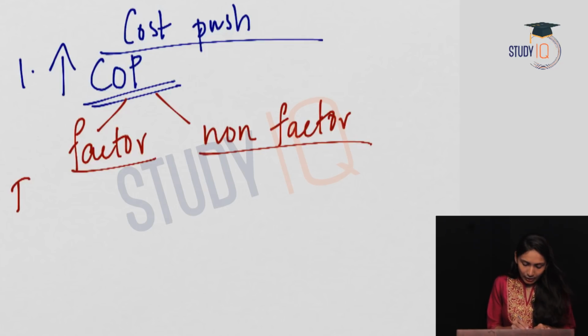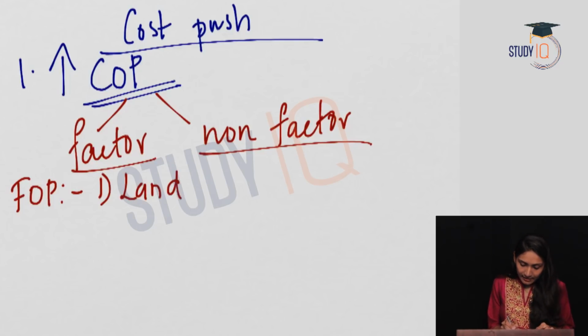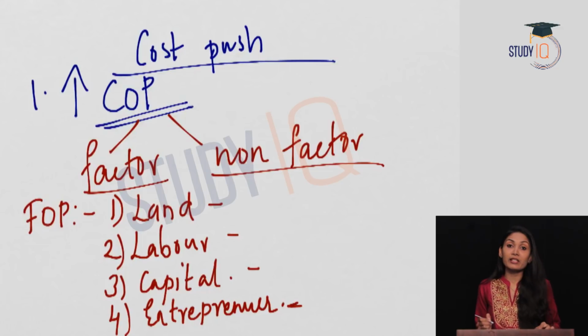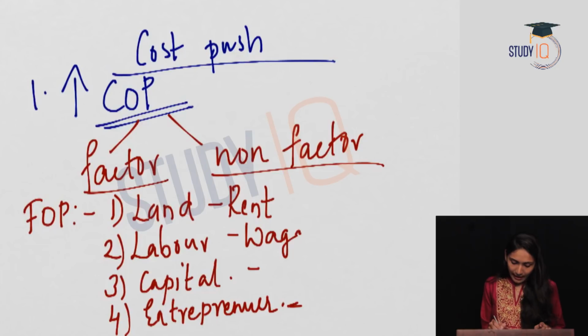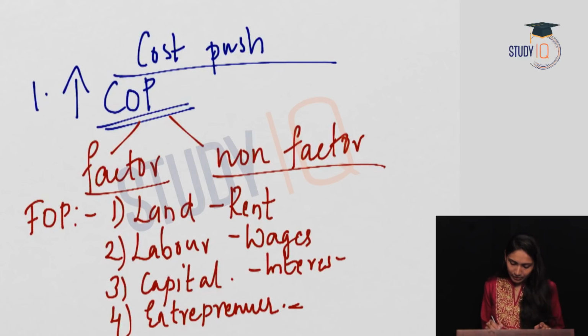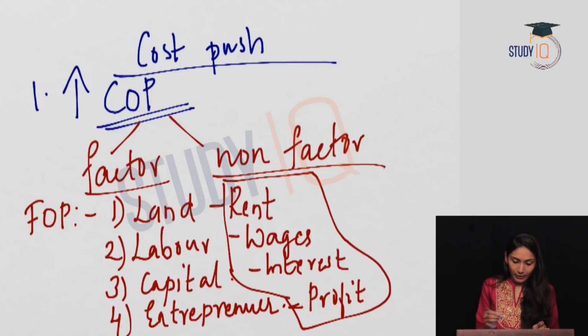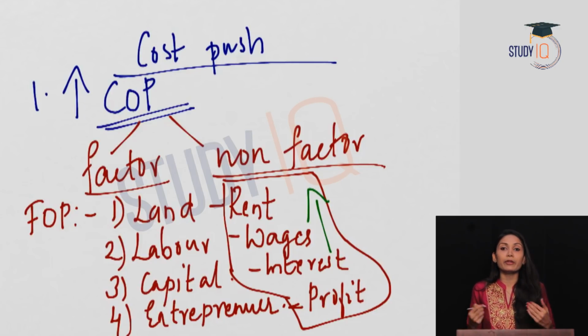We have learned the concept of factors of production in the economy in your NCERT classes. So, factors of production in the economy are land, labor, capital and entrepreneur. We have to give remuneration to these factors of production. For the land, we have to provide the rent, for labor wages, for capital interest, and for the entrepreneur, we have to provide the profit. So, any increase in the wages, the rent, the interest or the profit would lead to an increase in the cost of production.